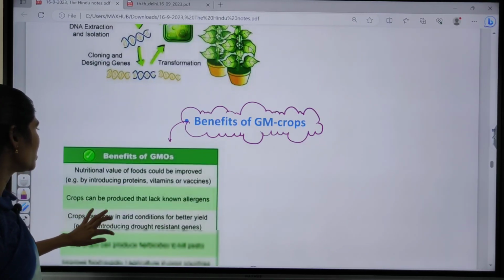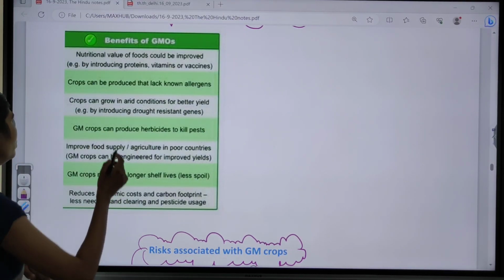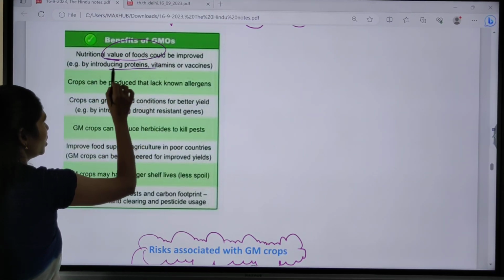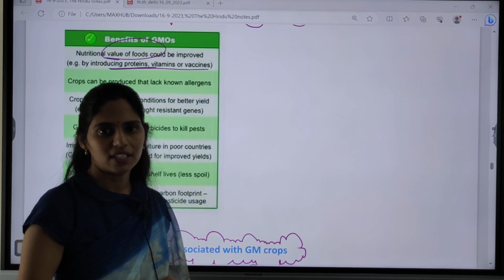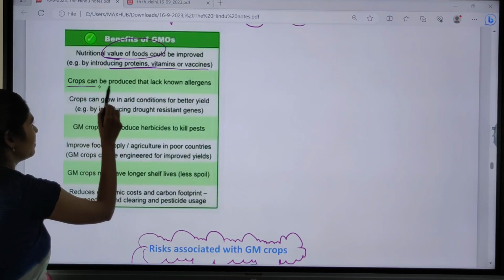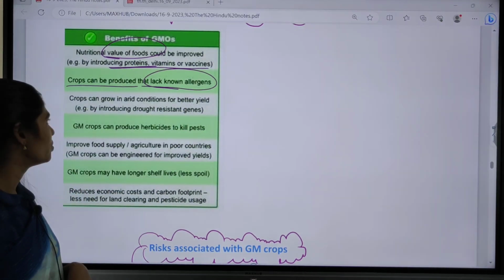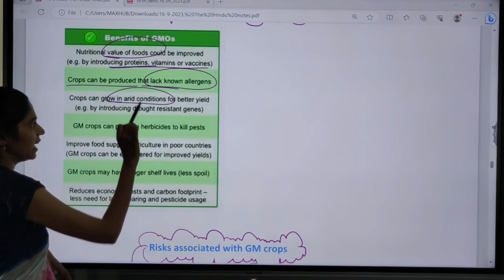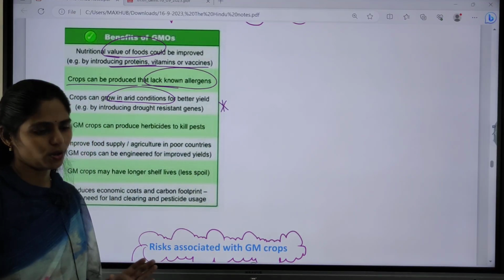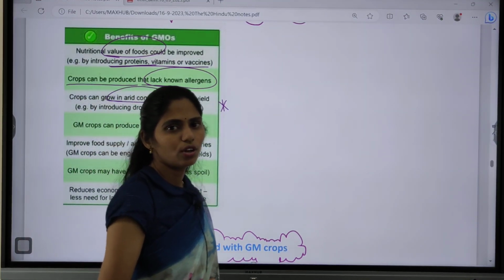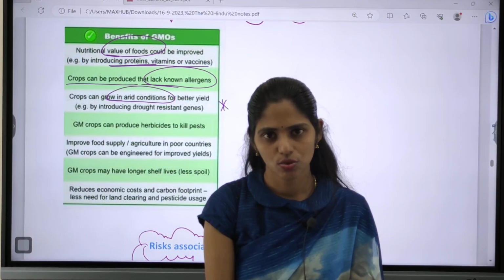So what are the benefits of these GM crops? First and foremost, yes, we can increase the nutritious value of the food. For example, we can introduce proteins, vitamins or vaccines. For example, in golden rice, we are focusing on vitamin A. And another one is, crops can be produced that lack allergens, so they do not have any allergens, and they can even grow in arid conditions for better yield. This point is very important, and I want to elaborate on it, because in future we are going to face a water crisis. Already you know that in many cities we are facing this water crisis.